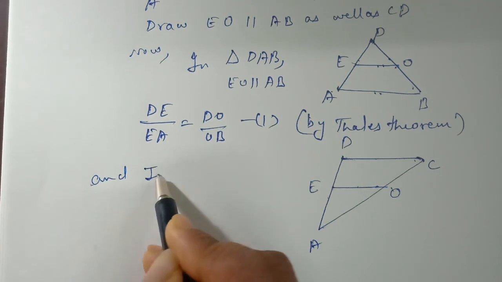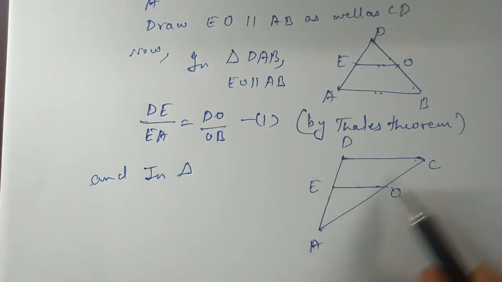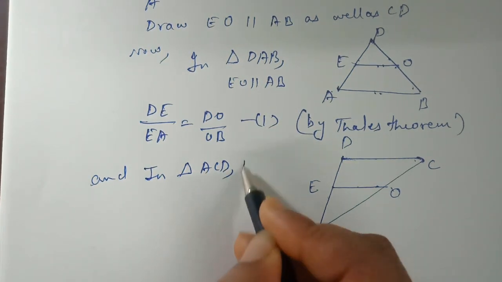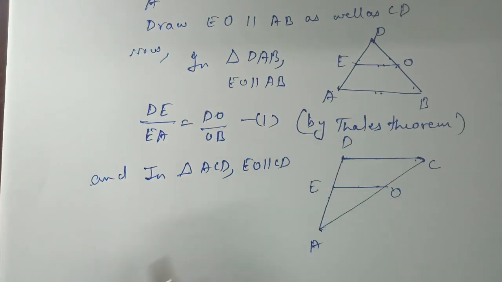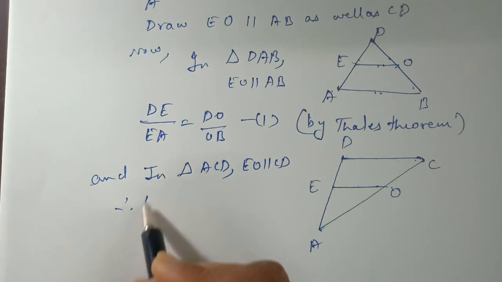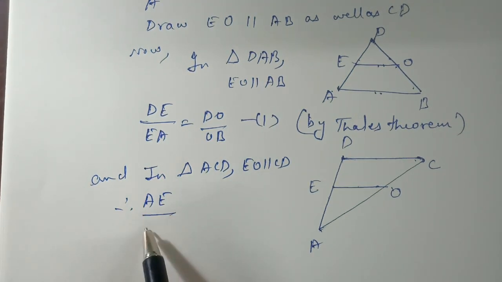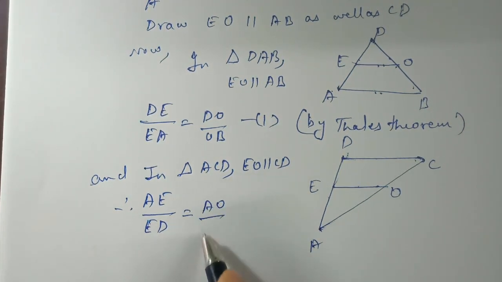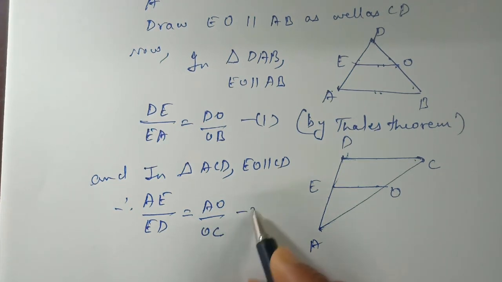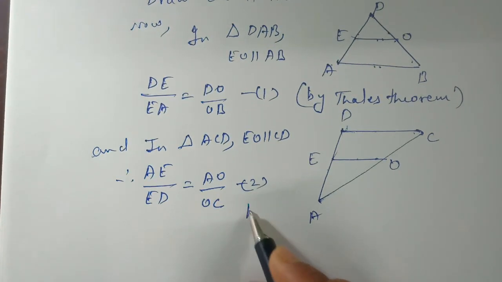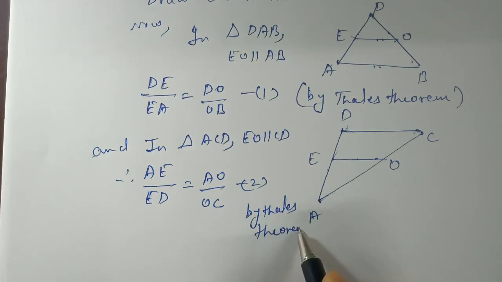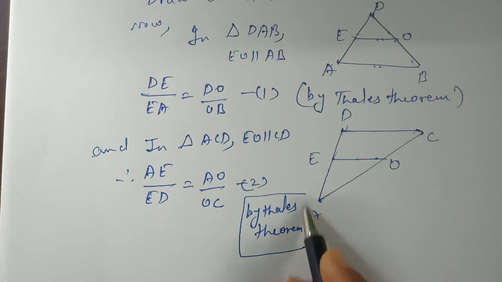You have to write the lines which are parallel. EO parallel to CD, therefore AE upon ED equals AO upon OC. This is equation number 2, again by the Thales theorem.